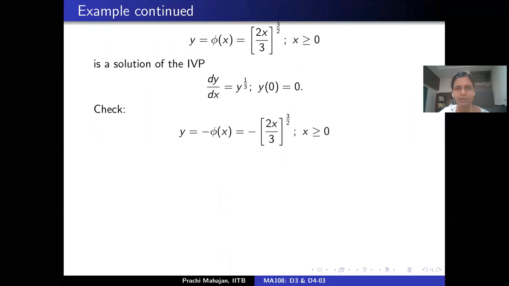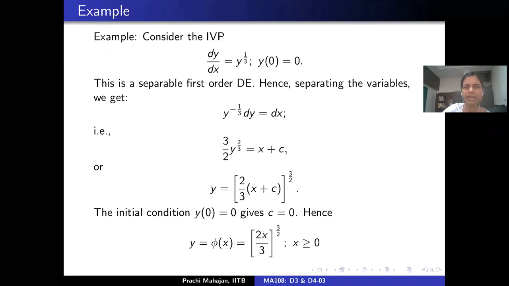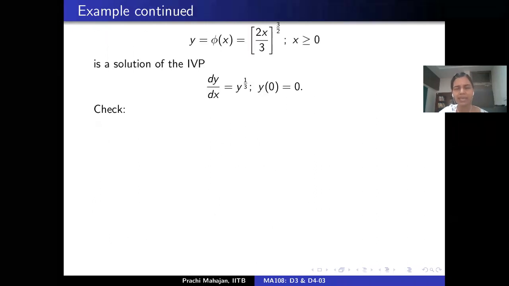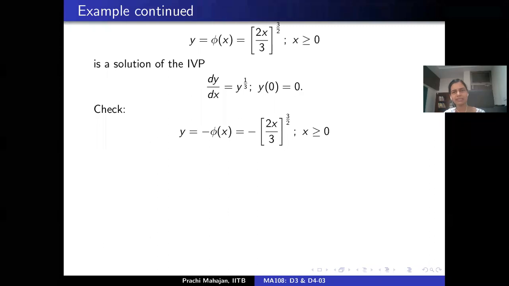So if I forget what is on the first slide, and I just look at this initial value problem and say, let me define a function y as (2x by 3) to the power 3 by 2 on the positive real axis, and I say that this is a solution to the initial value problem. And then let's look at the negative of this. That's also a solution of this initial value problem. But how do I get to that is the question.